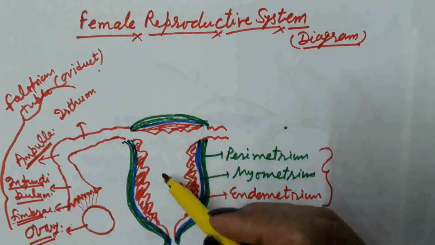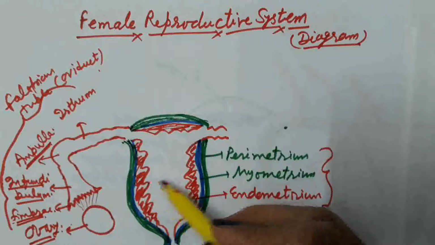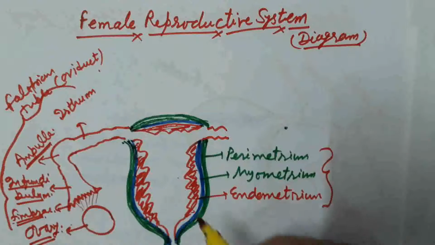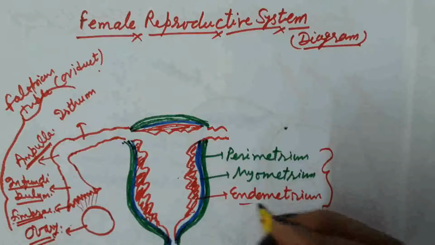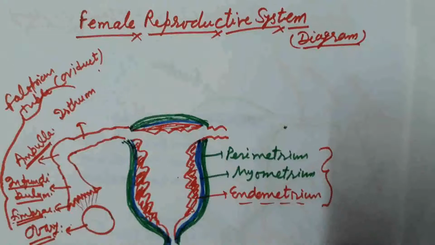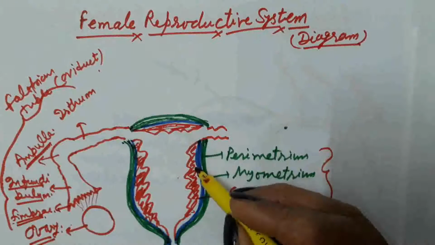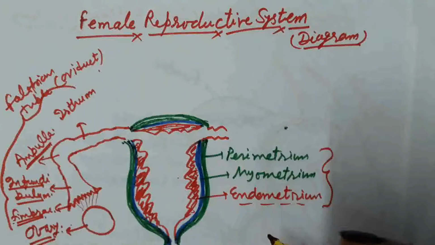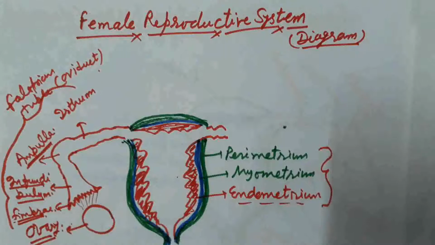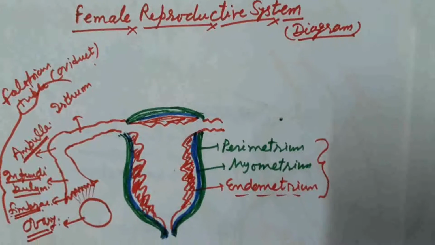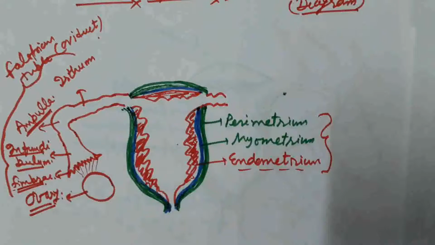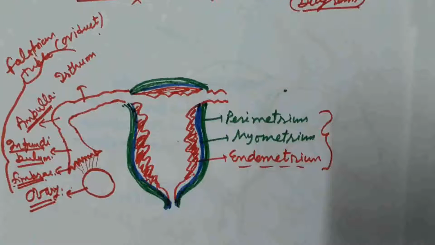After fertilization, the fertilized zygote reaches the uterus cavity, implantation takes place, and placenta formation takes place. In placenta formation, the endometrium helps and provides nourishment to the developing embryo. So the endometrium is highly vascularized. A large number of blood vessels are present in the endometrium to provide nourishment to the developing embryo after implantation.